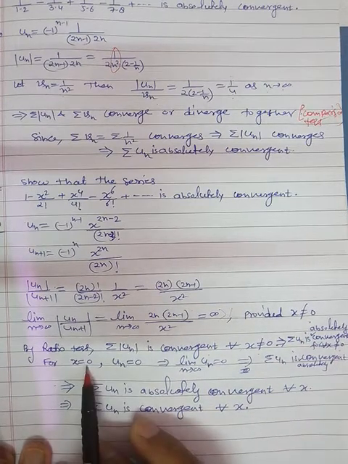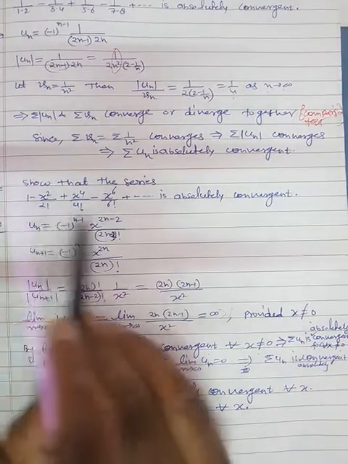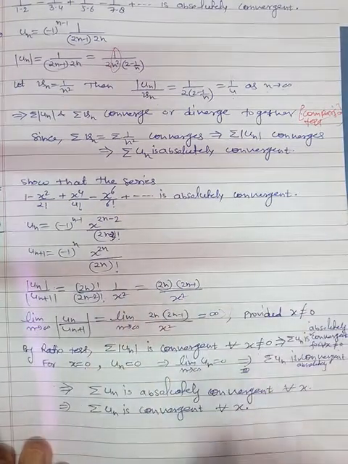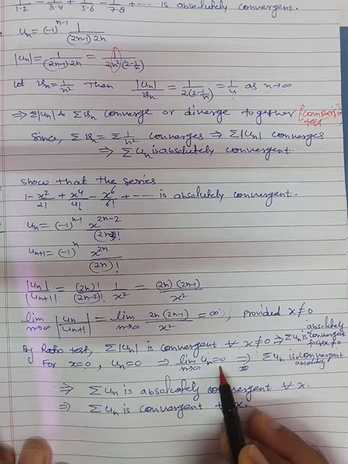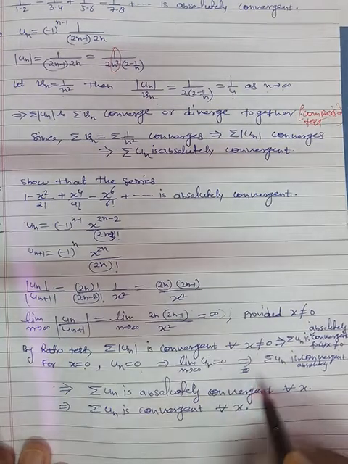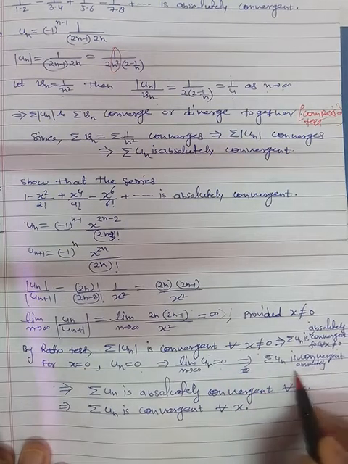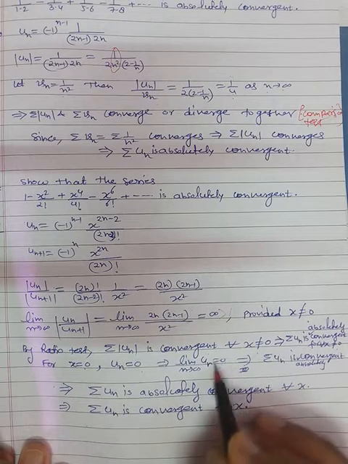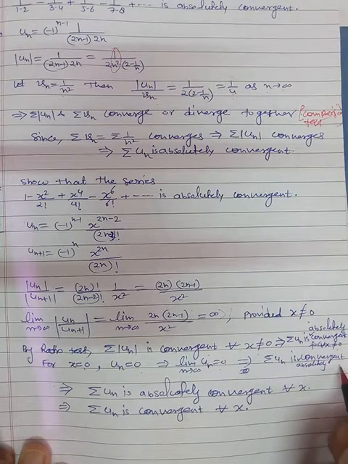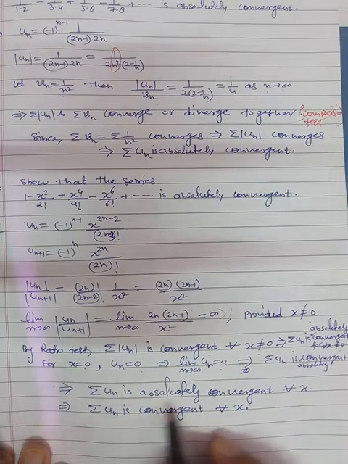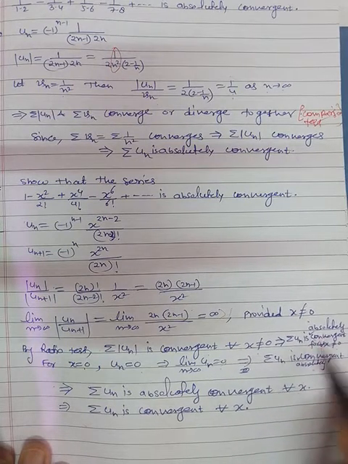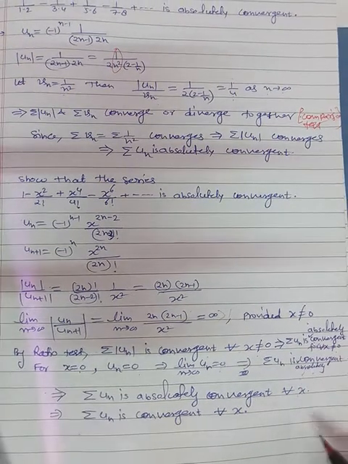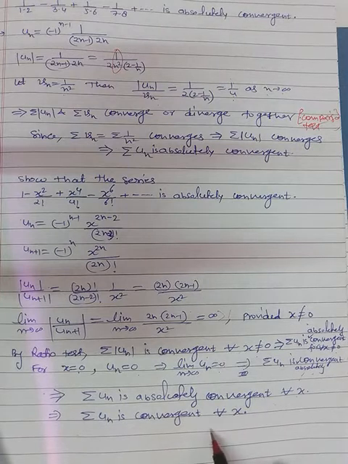Now for x equal to 0, put x equal to 0 here. So all the terms are 0, 0, 0, 0. So un will be 0. That's why the limit of un is 0. Fine. The limit is 0, and that's why it is absolutely convergent. Hence the summation of this series is absolutely convergent for all x. So whether you take x non-zero or 0, it is always absolutely convergent. So that's why summation of un is a convergent series.